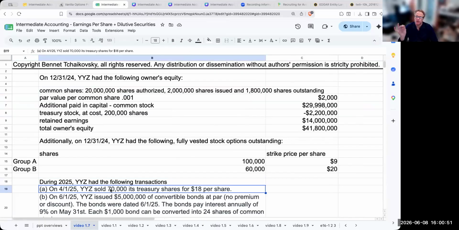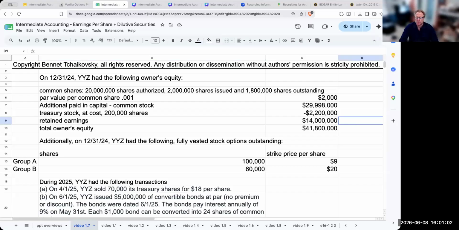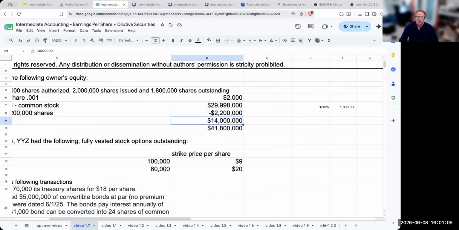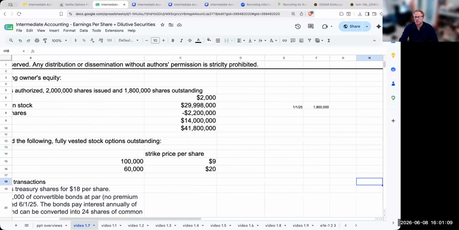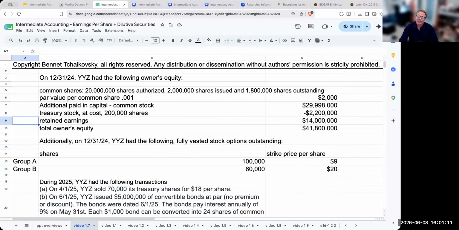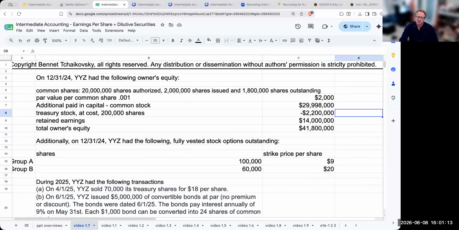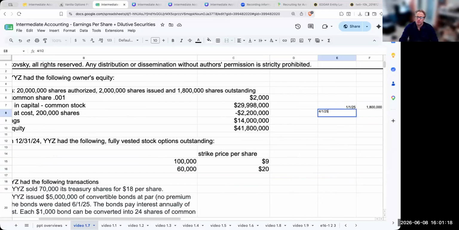Now, if you watch some of my earlier equity videos, when we buy back shares, sometimes you will see companies turning around and reselling them, basically putting them back out into the open market. So if I'm selling 70,000 treasury shares for $18 per share, this is going to increase my outstanding shares because I am releasing them from the treasury. So this is going to be on 4/1/25, for 70,000 shares.